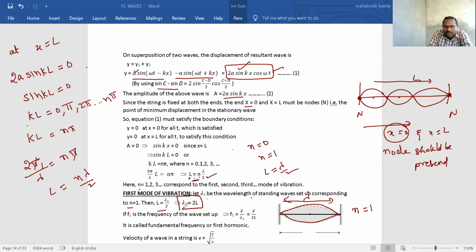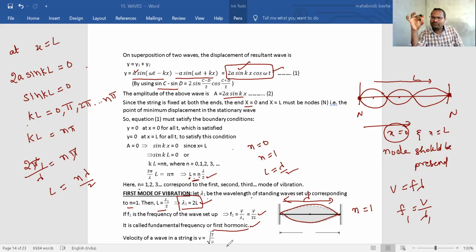2L. Now what will be the frequency? We know V is equal to F lambda, then F is equal to V by lambda. Then F1 is equal to V by lambda 1. But lambda 1 value what? 2L. Means this frequency is called the fundamental frequency or first harmonic. So when a string is fixed at both the ends and it is plucked in the first loop, first mode of vibration, it will vibrate with the frequency V by 2L.